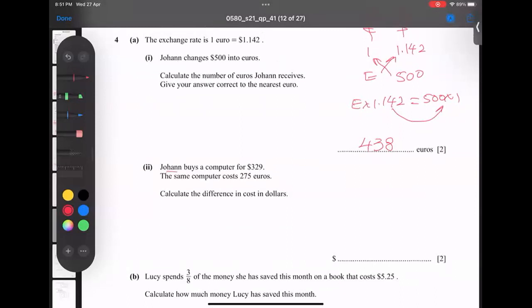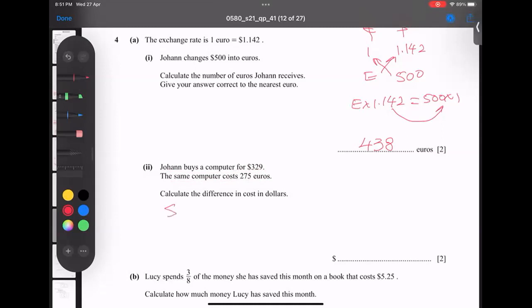Johan buys a computer for this much. The same computer costs this much in euros. Two different currencies. What is the difference in cost in dollars? First of all, best technique: this is in dollars already given, so I will not change it. But the other currency, I will convert it.